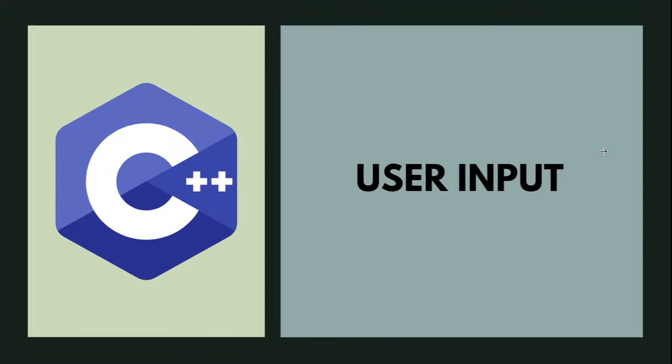So now we are moving into user input. Before that, is it clear about the topics we have discussed till now? Because user input will open a new dimension for us. Till now we have seen the basics of data types, and we have completed the basic data types and some other things like auto and constant. If this is clear, then we can move into the next one, which is user input. So we have completed the basic variables and data types. Can we continue with user input?